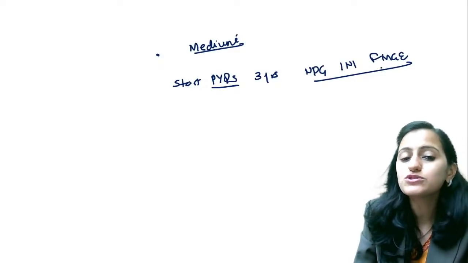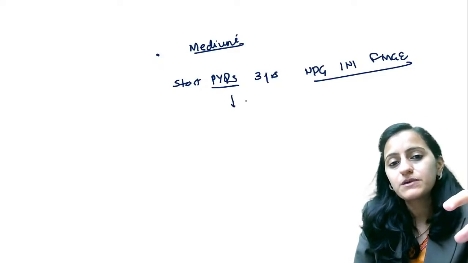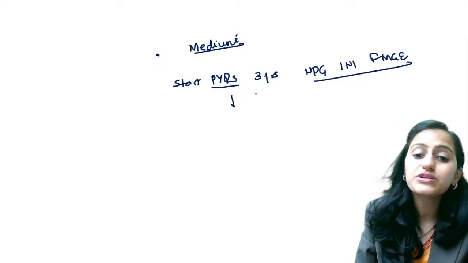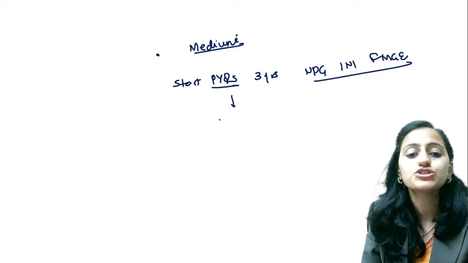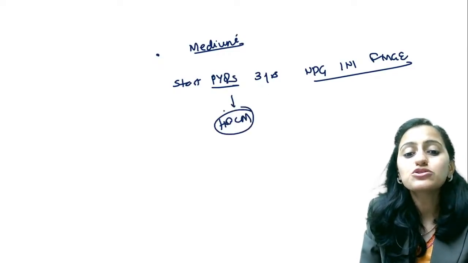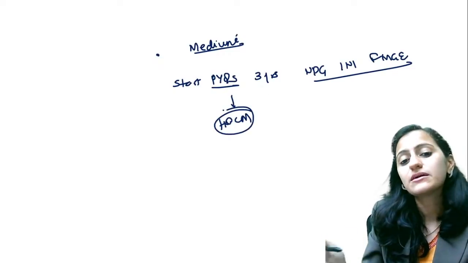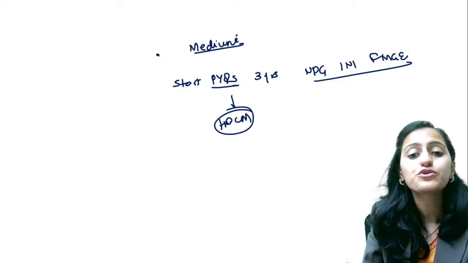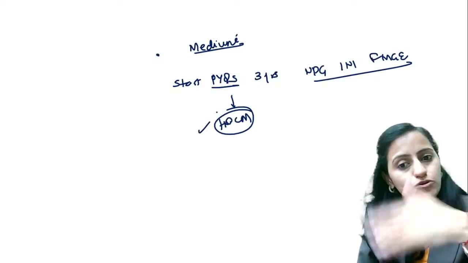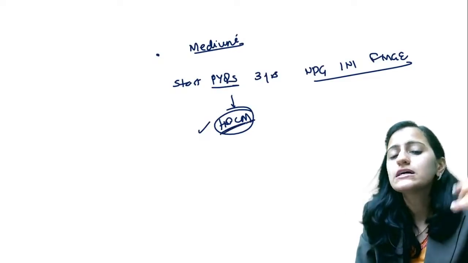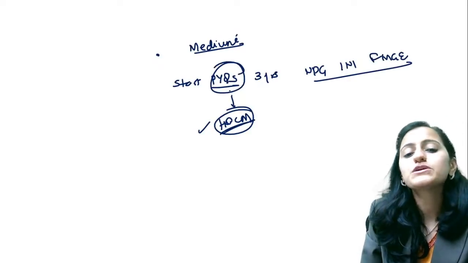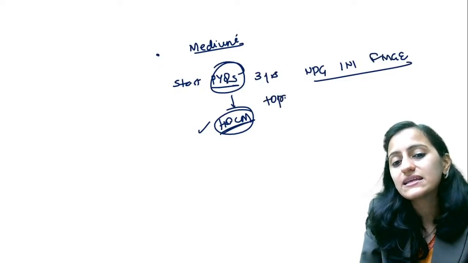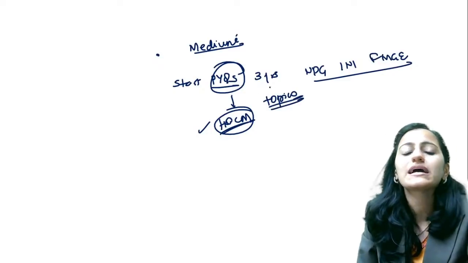Whichever you are confused about, solve the PYQ and then try to do the active recall of the entire topic that has been asked. Let's say there's a question on HOCM. Try to ask yourself questions on HOCM, what all can be asked and whether you know everything about it. If yes, go to the next question. If not, quickly revise the topic of HOCM. First, try to do that.